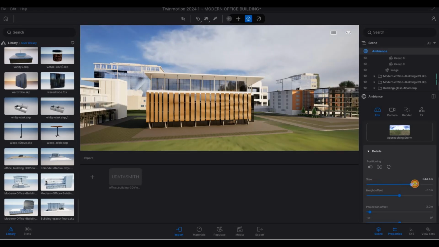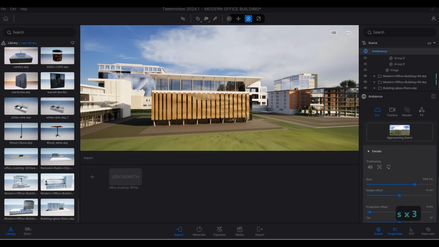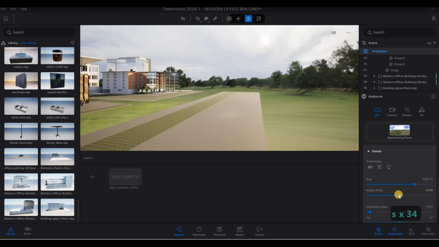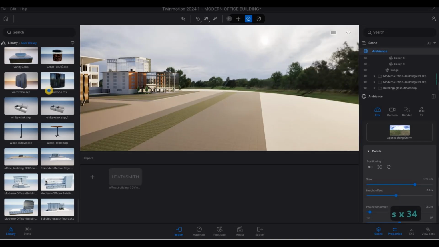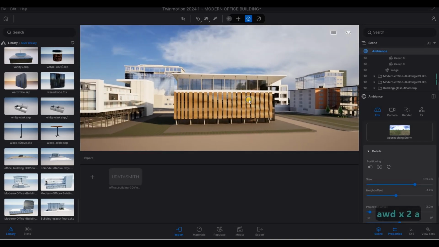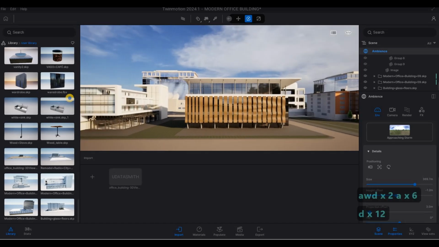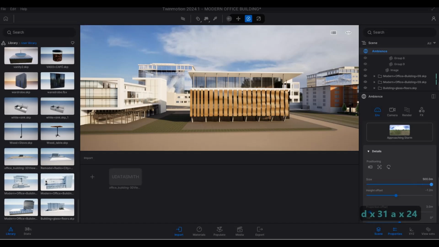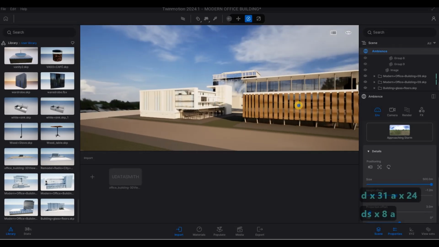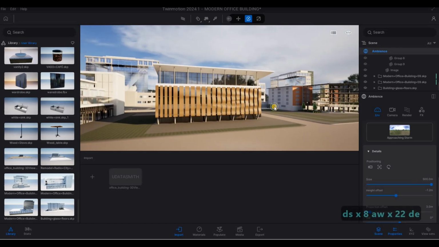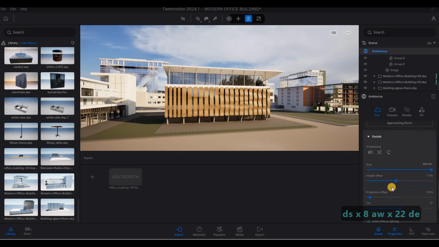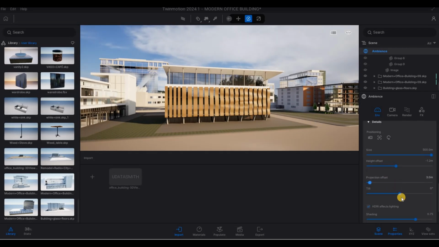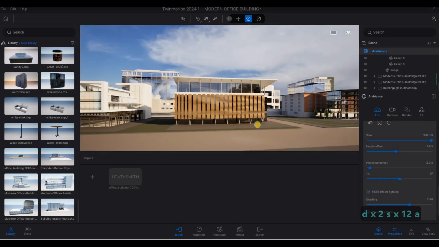So the sizing, height offset. So I think this one looks much better. There we go. That looks much better. It's more controlled. There we go.